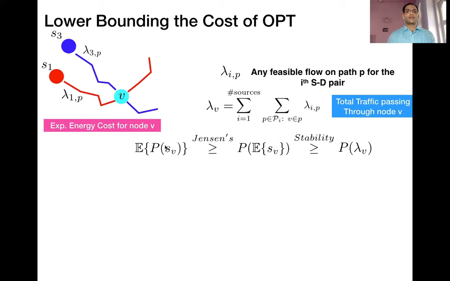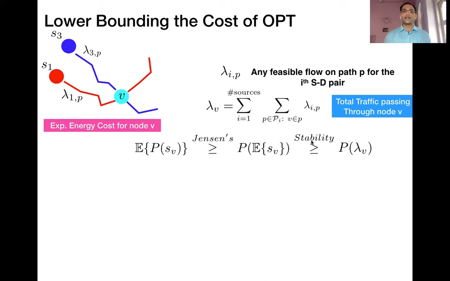So the expected value of energy is going to be given by the expected value of P of S of V, where the speed of node V is going to be S of V. By Jensen's inequality, given that P is a convex function, the expected power spent by node V is at least going to be P of the expected speed chosen by node V.